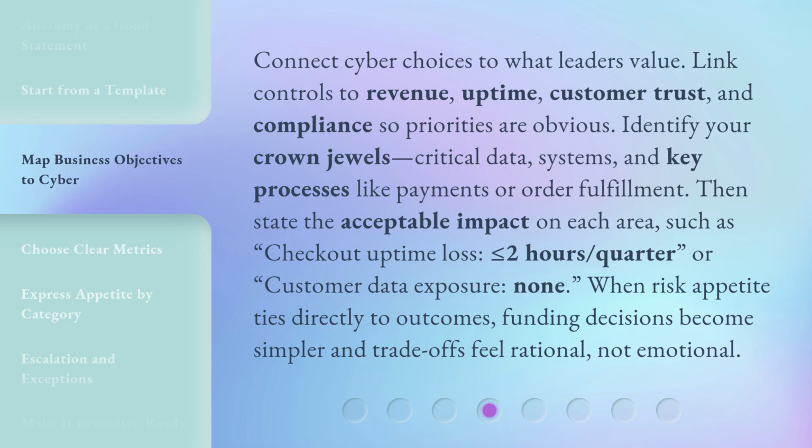Connect cyber choices to what leaders value. Link controls to revenue, uptime, customer trust, and compliance, so priorities are obvious. Identify your crown jewels, critical data, systems, and key processes like payments or order fulfillment. Then state the acceptable impact on each area, such as checkout uptime loss is less than or equal to 2 hours/quarter, or customer data exposure, none. When risk appetite ties directly to outcomes, funding decisions become simpler and trade-offs feel rational, not emotional.